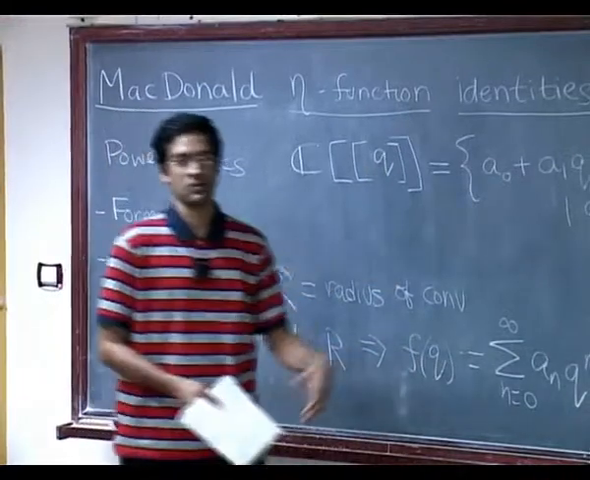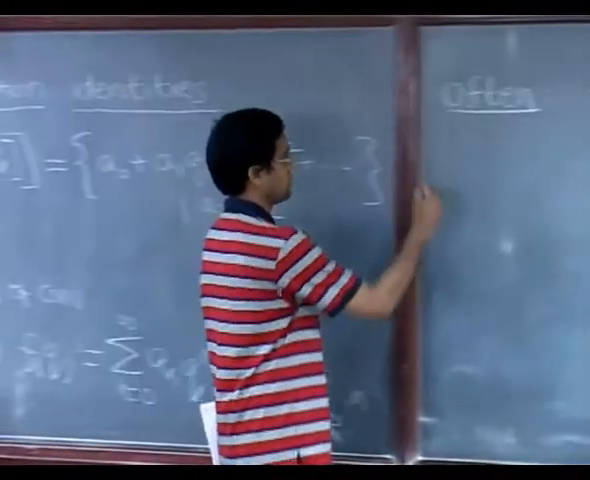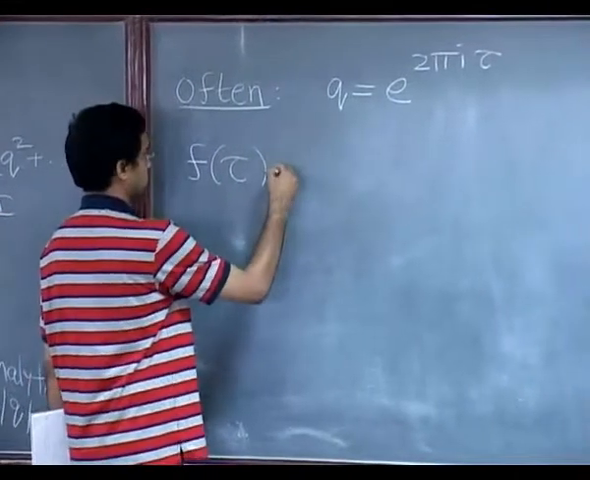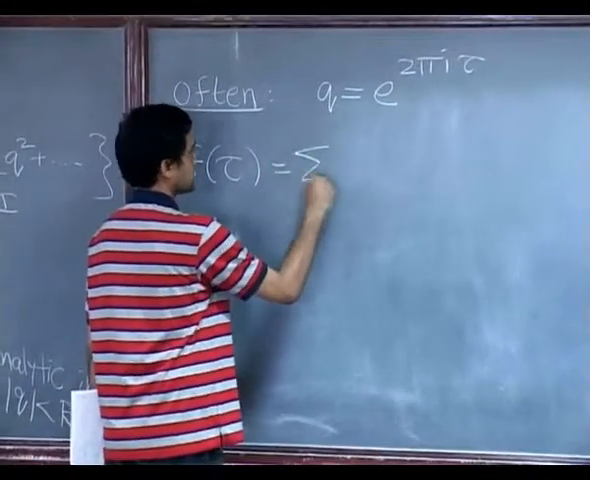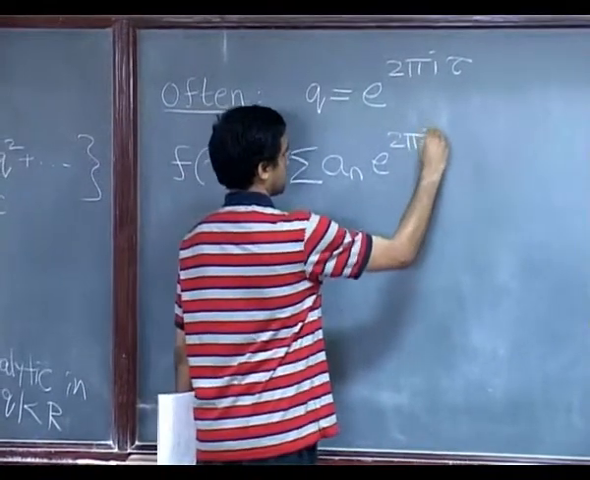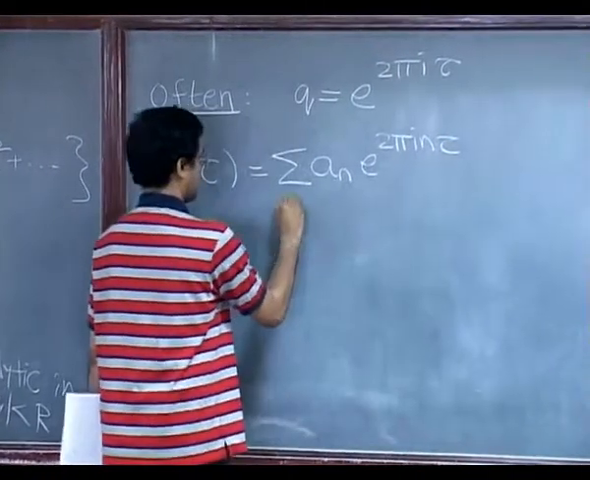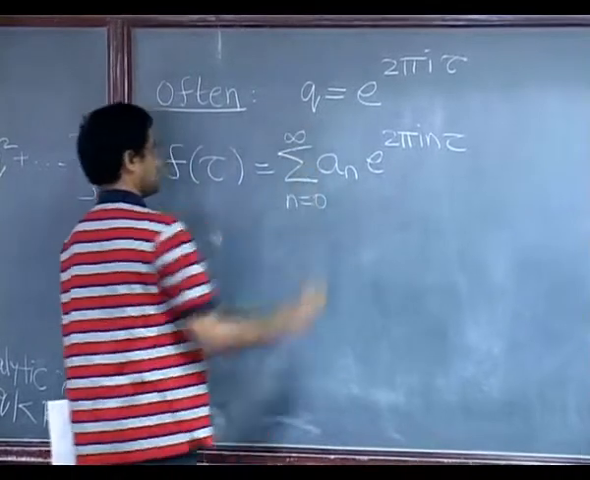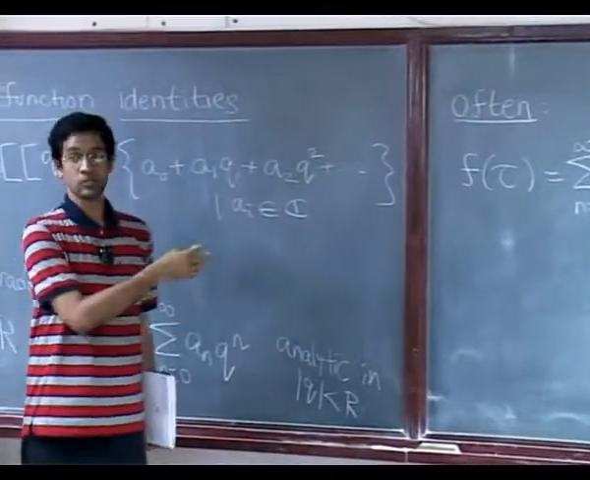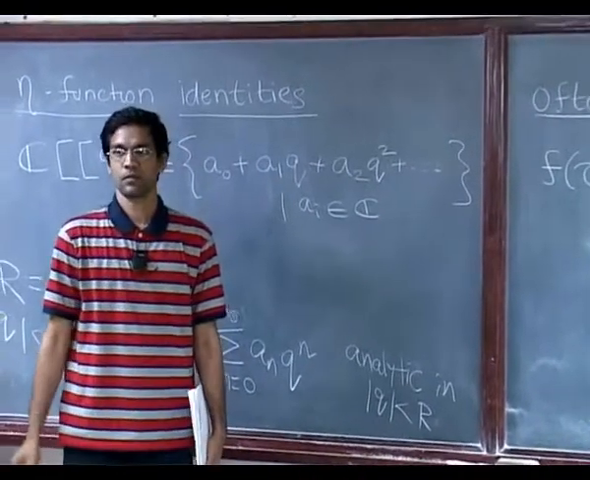Correspondingly, if you think of it as a function of tau, then the series converges for, so think of f of tau. Tau is now a complex number. So if you define the series this way, I am just plugging in q as e to the 2 pi i tau. Now, where would this converge, for example?